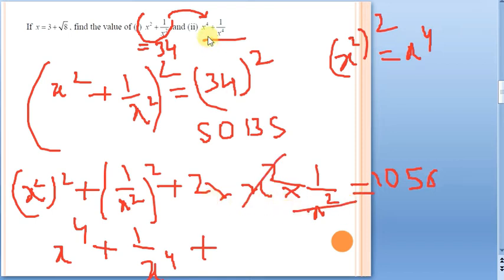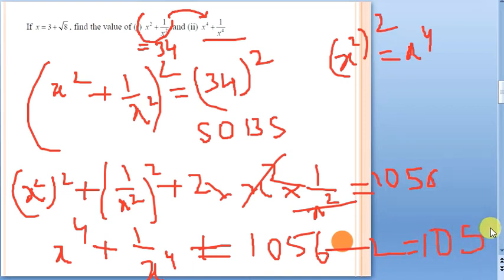We want x power 4 plus 1 by x power 4 alone. So let me send this to this side. What will happen? So let me write it directly as 1056 minus 2. That is going to be 1054. So that is going to be the answer.